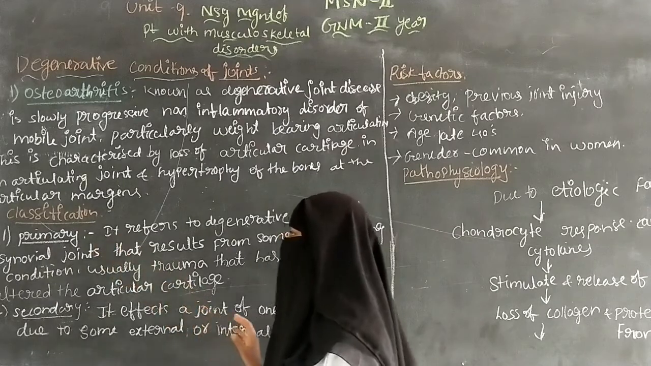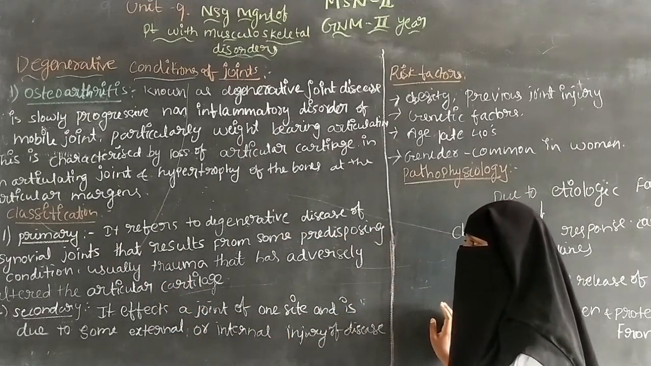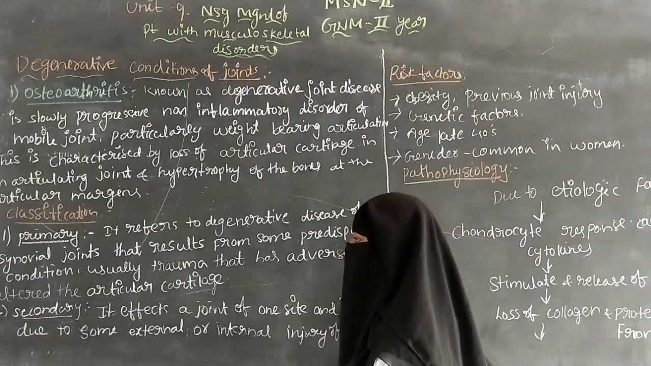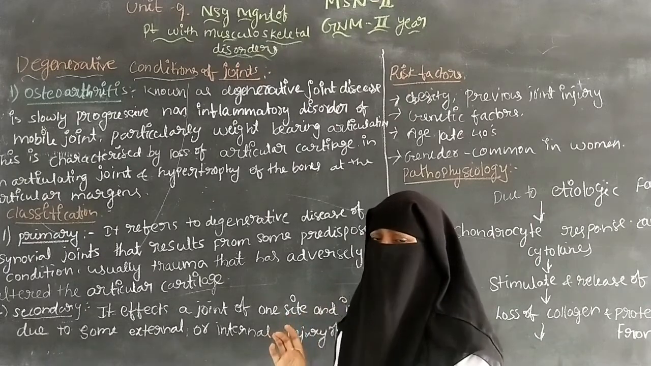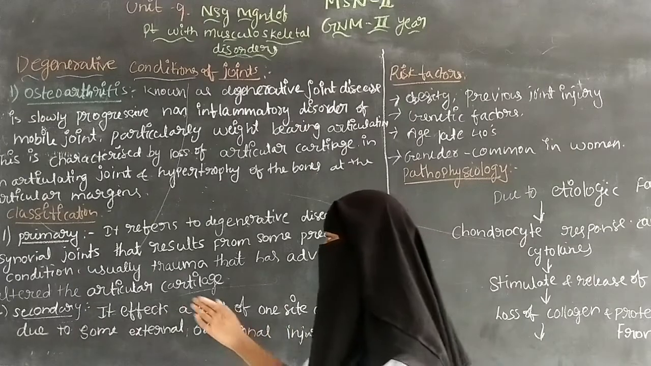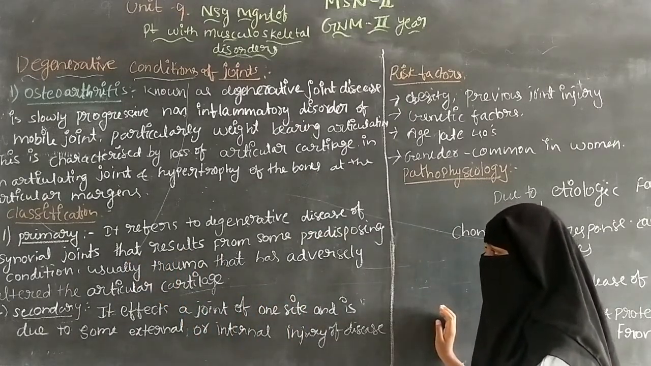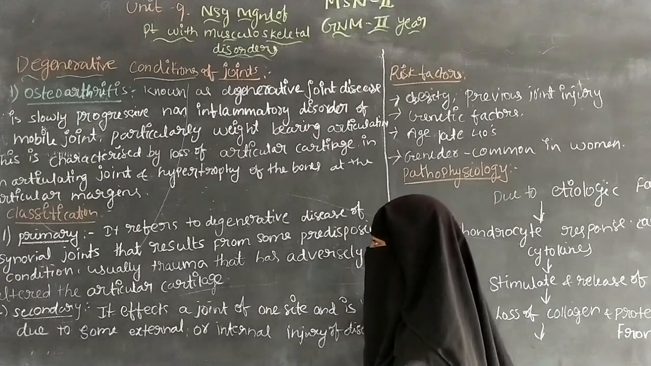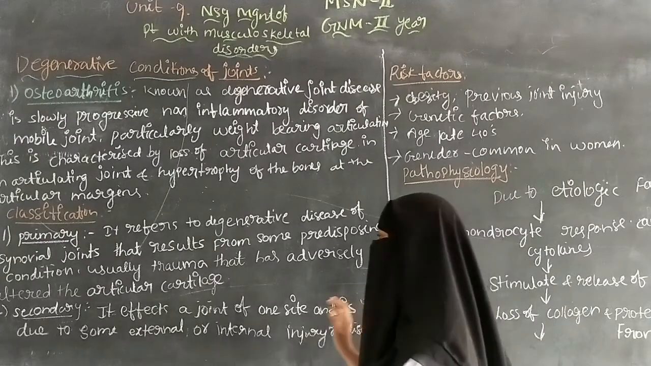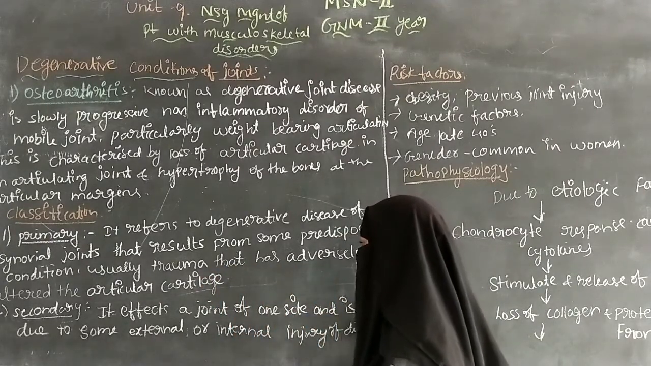So primary osteoarthritis refers to the degenerative disease of the synovial joint, present where two bones meet, and that results from some predisposing condition. Because of these factors, the synovial joint can be affected, and usually there is a trauma that has adversely altered the articular cartilage.